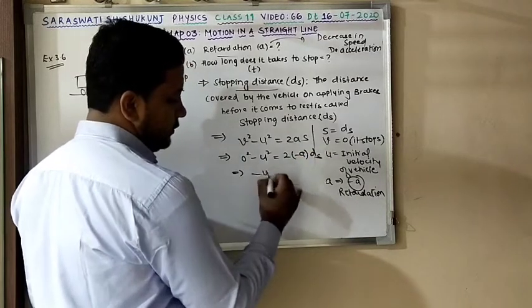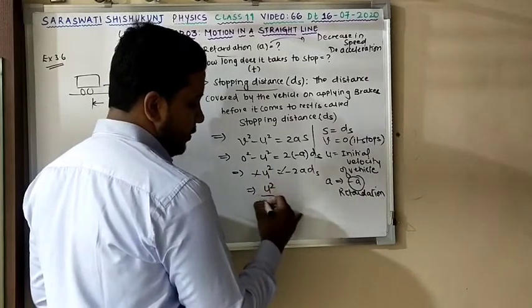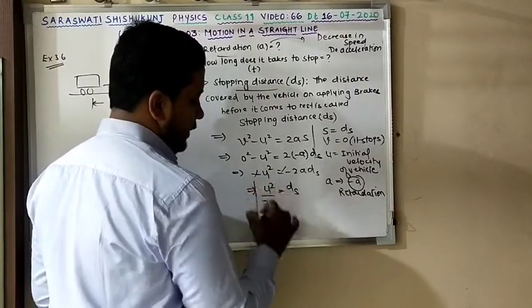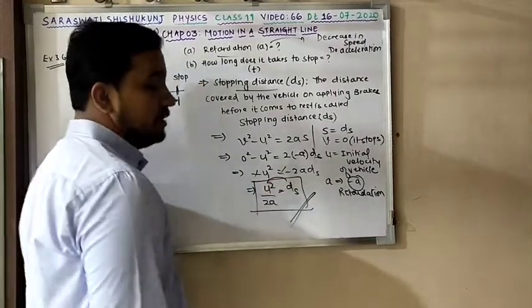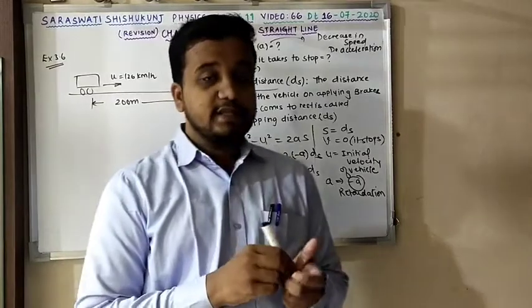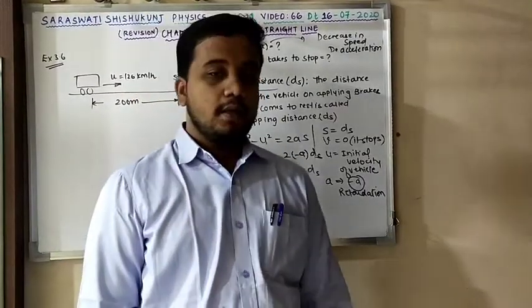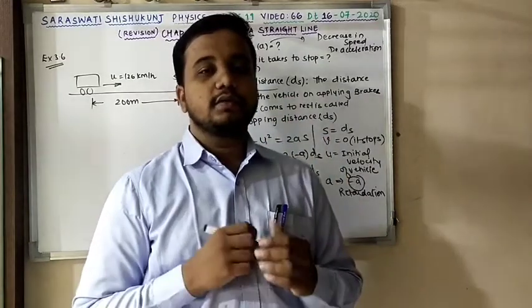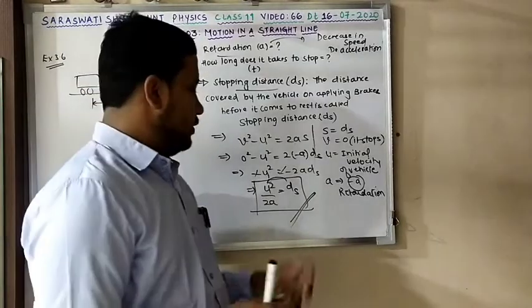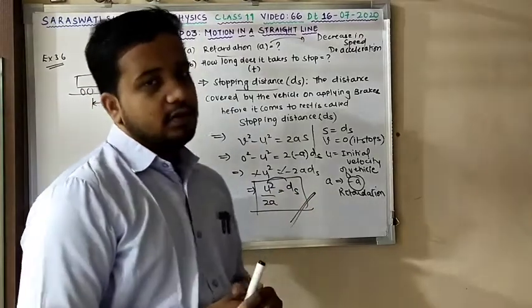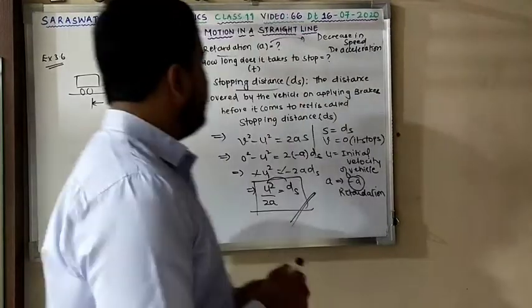So I can write minus u square is equal to minus 2a ds. Minus minus cuts, so my answer is u square by 2a, that is equal to ds. One important conclusion from this stopping distance: stopping distance depends upon the following factors. Stopping distance depends upon what? The square of the initial velocity. Clear? So stopping distance depends upon the square of the initial velocity. Very good. Now moving to this example.